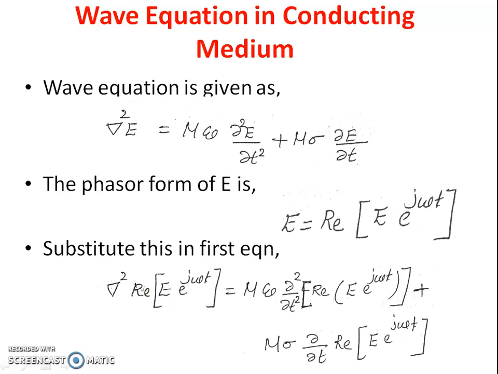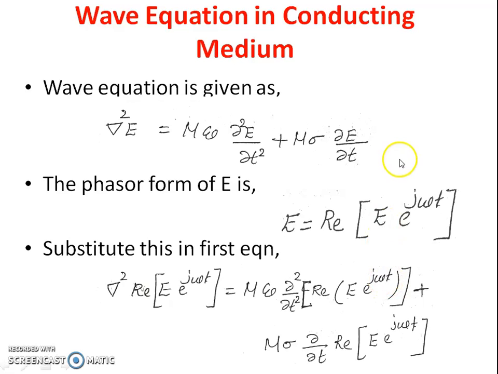So we studied that the term sigma is used to indicate the conductivity, and here the value of sigma is equal to infinity in the case of a good conductor. And the permittivity is denoted with epsilon, and the permeability, that is mu, can be denoted by mu 0 mu r for a good conductor.